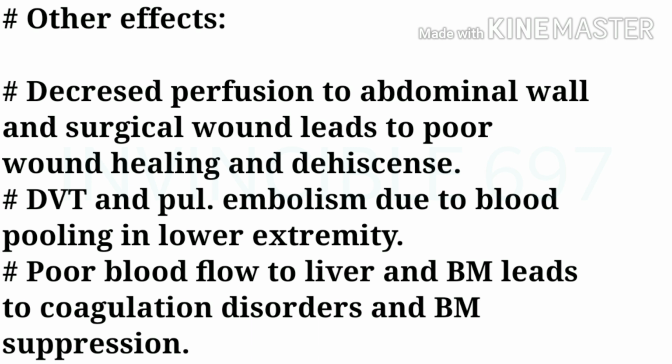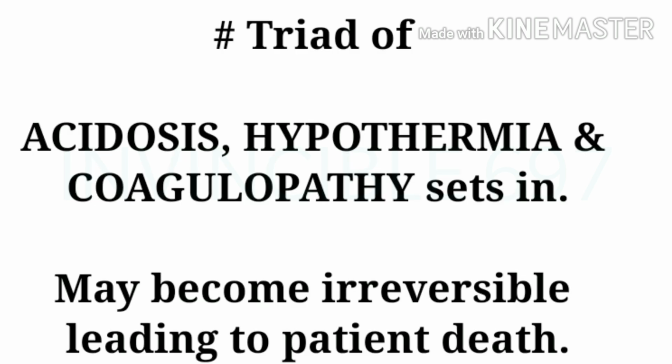And lastly, poor blood flow to the liver and bone marrow leads to coagulation disorders and even bone marrow suppression. Remember, due to all these, a triad of acidosis, hypothermia, and coagulopathy sets in, which may become irreversible, leading to the patient's death.